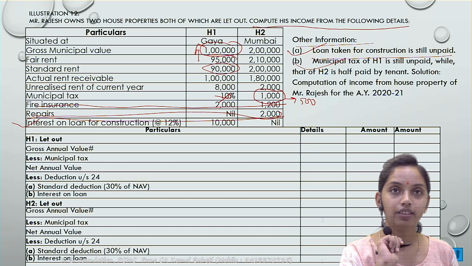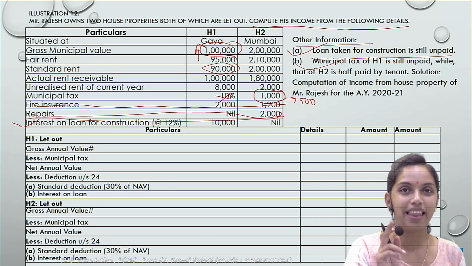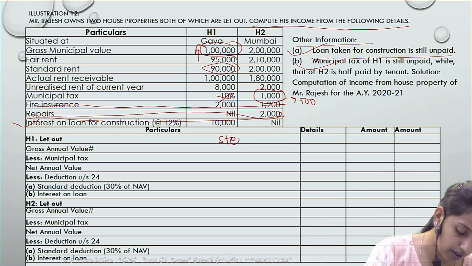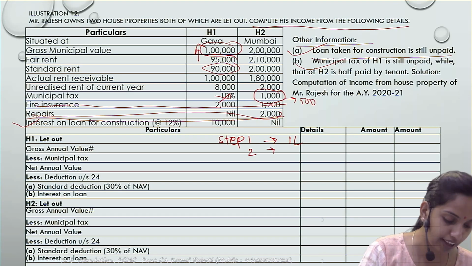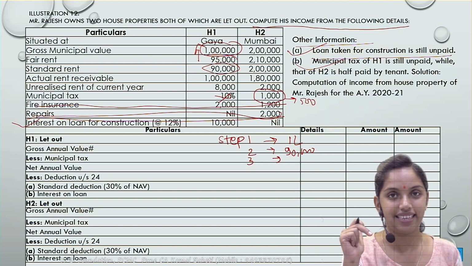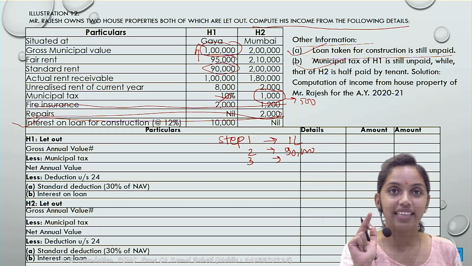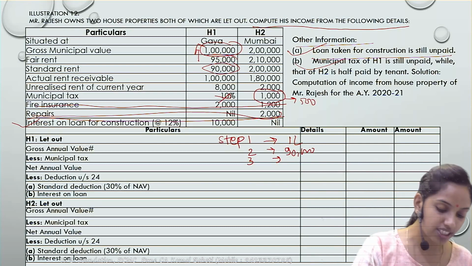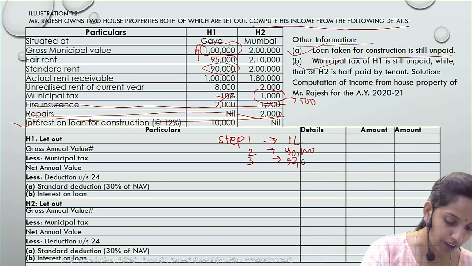Sorry, the reasonable expected rent would become the answer of step 1. So the step 1 answer is 1 lakh. The step 2 answer in the GAV calculation would be 90,000. And step 3 is the actual rent receivable minus the unrealized rent. It comes to 92,000. That 92,000 is to be compared with the reasonable expected rent of 90,000. So the step 3 answer would be 92,000, and your GAV becomes 92,000.